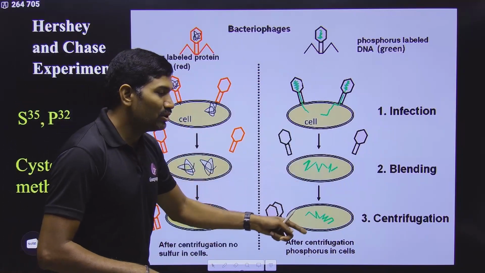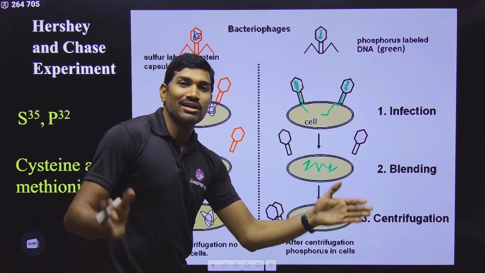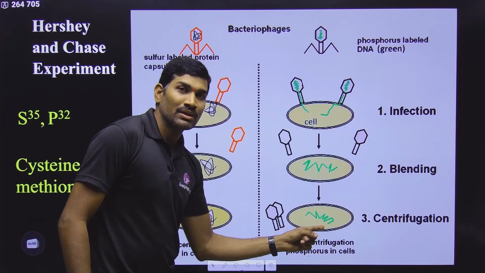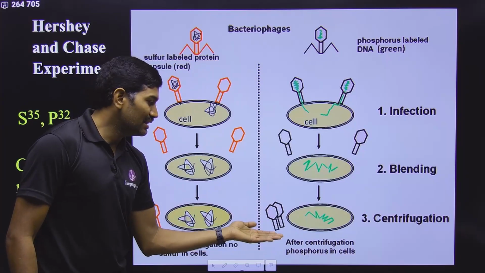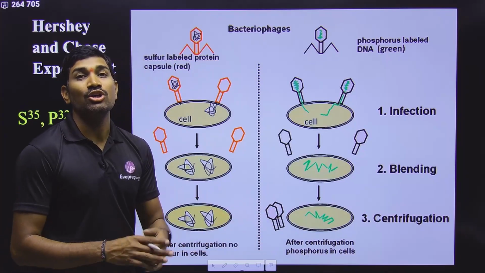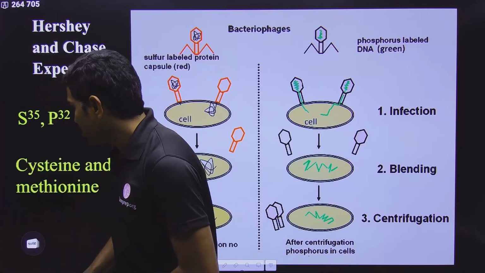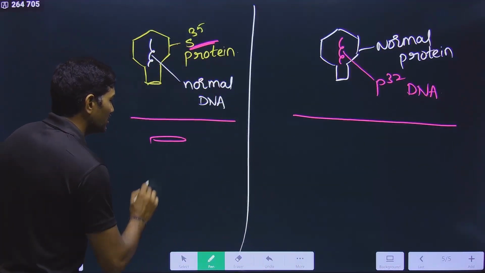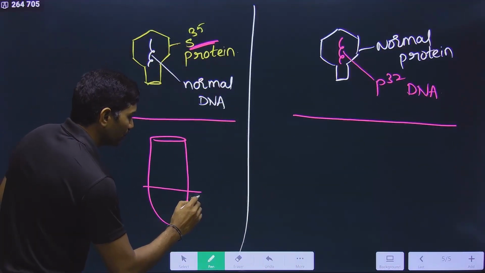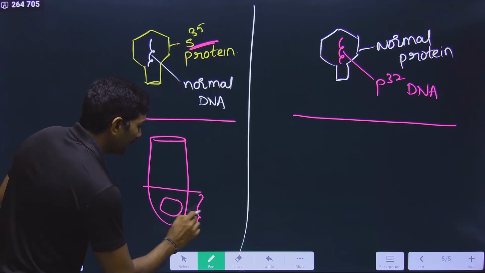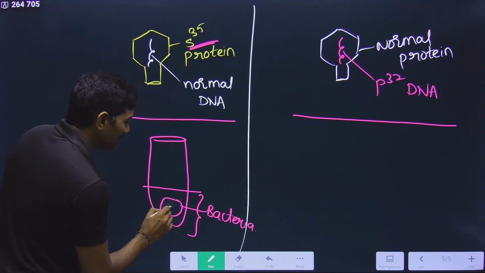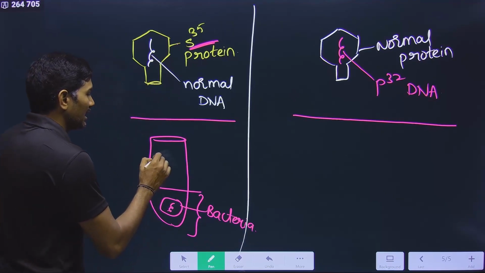So in this way here, which is more dense? The bacterium is large in size, so its density is more, so it will come to the bottom of the tube, and above that there is a liquid. In that liquid these protein coats are floating. So now ultimately what will you get? You will get a total of 2 fractions. Suppose this is the tube. So here you are getting 2 fractions. Here you will get bacteria, and inside this bacteria viral DNA is present, and here is the fluid.